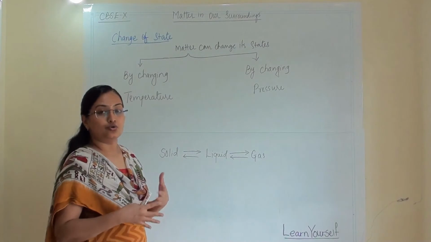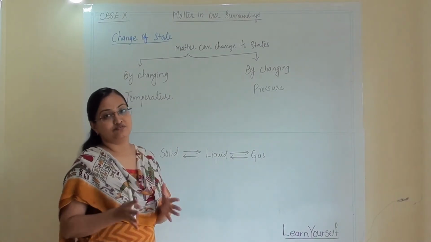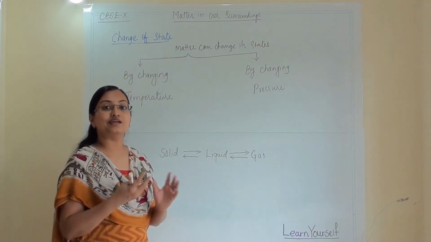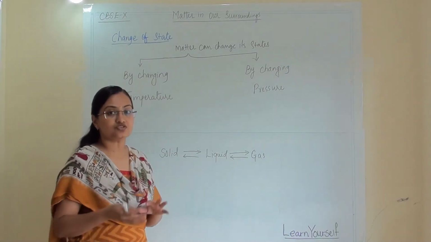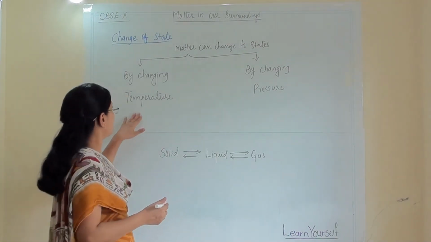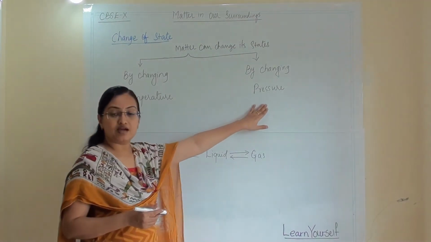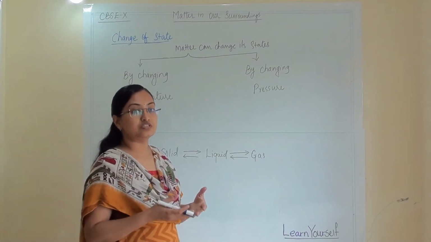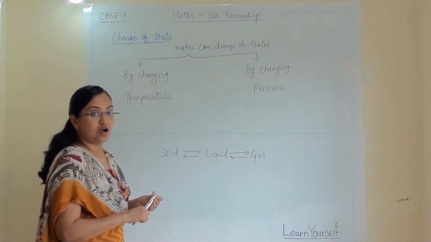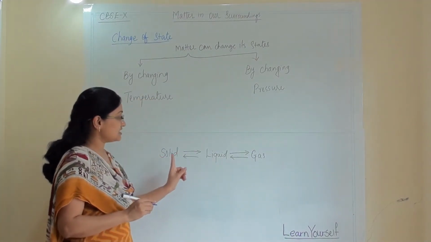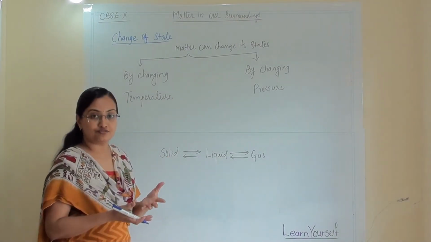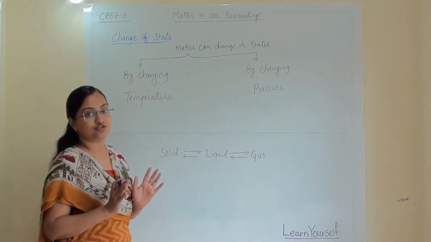So we all know that there are 3 states of matter: solid, liquid and gas. They all can change into each other by changing temperature and by changing pressure. So in this video we are going to discuss how one state can convert into another by the application of heat or by the application of pressure.